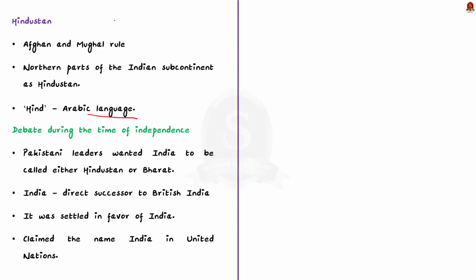Pakistani leaders wanted India to be called either Hindustan or Bharat. India disagreed and said it was the direct successor to British India, while Pakistan was separated from India. Then the matter was settled in favor of India. So we claimed the name India in the international arena and got membership in the United Nations.